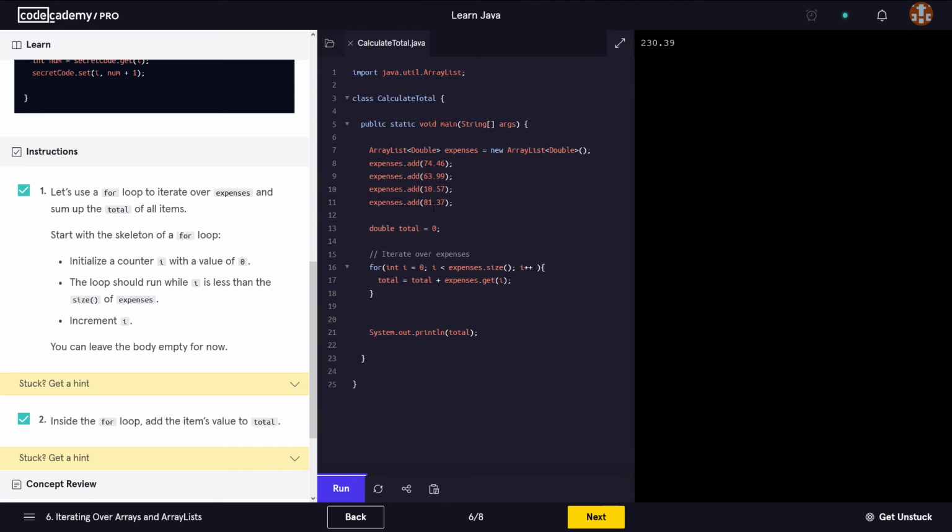So what happens here is we have an array list called expenses, and we have these expenses, so 4 in total, okay? This code allows us to go through each one of them, all the way to the end. And then we want to add each value to our total. So to our total, which now is 0, add 74. To our total that now is 74.46, add this value. And to whatever these two added up to, add this value, and so on and so forth.